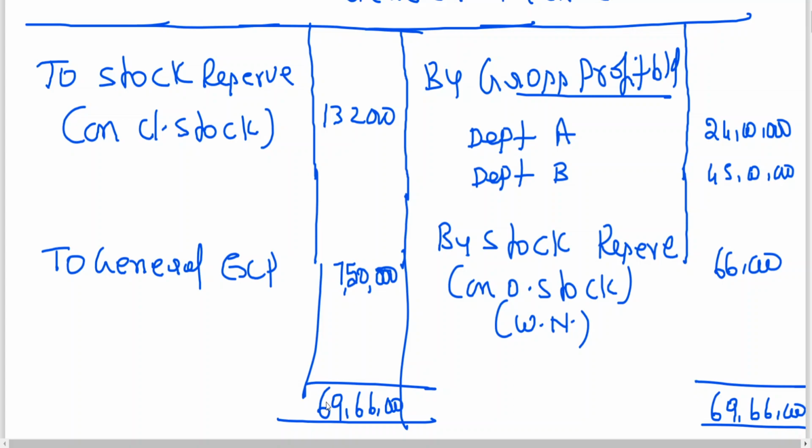You are getting 60,84,000. Okay, profit carried down, transfer to capital or whatever it may be. 60,84,000. I think this is an important model, 8 marks question.